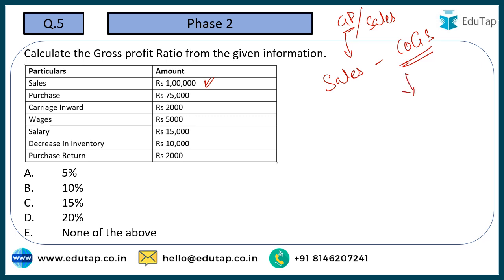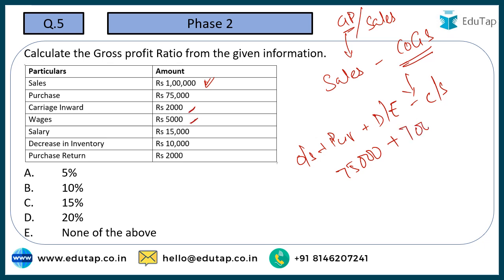This cost of goods sold basically includes opening stock plus purchases plus your direct expenses like carriage inwards minus your closing stock. Here we are given purchase of 75,000, direct expenses of carriage inward and wages are given. So let's add these 7,000. Salary is not considered in these direct expenses. Salary is an indirect one and considered later on while computing the net profit. Decrease in inventory, this is opening stock minus closing stock. Opening stock minus closing stock would denote the decrease in inventory. It is also given to us at 10,000.